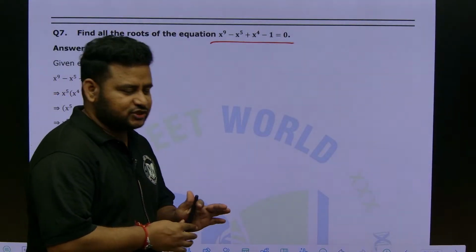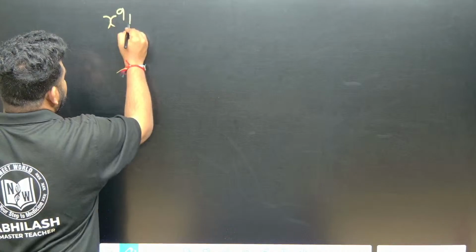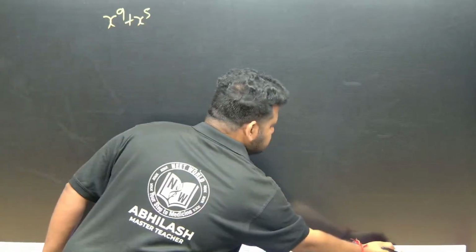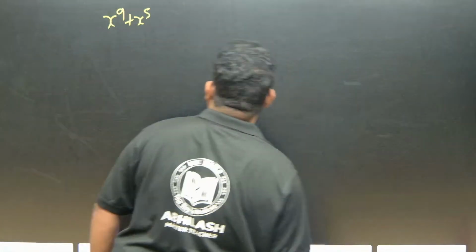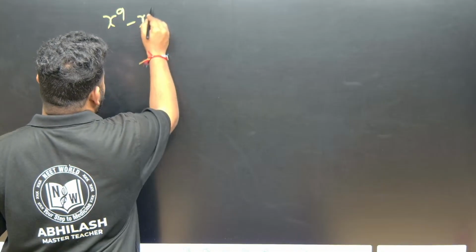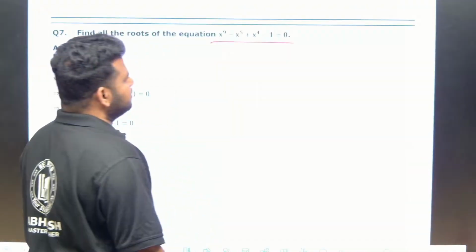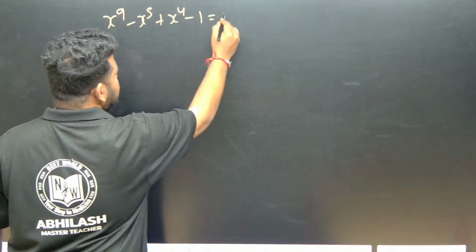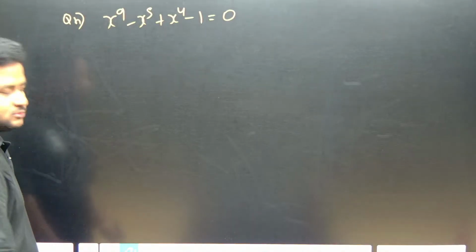So let us take this equation: x to the power of 9 minus x to the power of 5 plus x to the power of 4 minus 1 is equal to 0. Please be careful while copying the question. So this is the question. You have to find all the roots of this equation. So, solution.